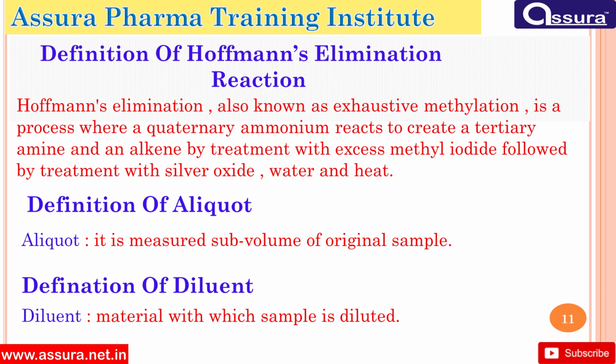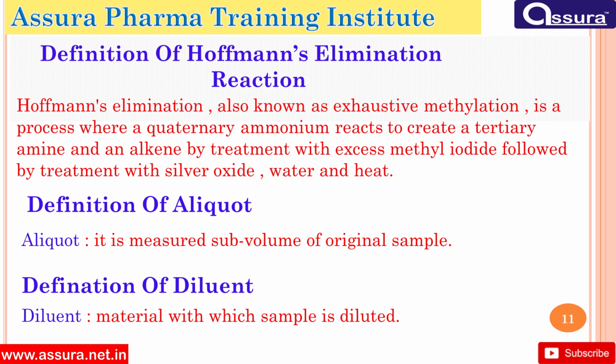Definition of Hofmann's elimination reaction. Hofmann's elimination, also known as exhaustive methylation, is a process where a quaternary ammonium reacts to create a tertiary amine and an alkene by treatment with excess methyl iodide followed by treatment with silver oxide, water and heat.